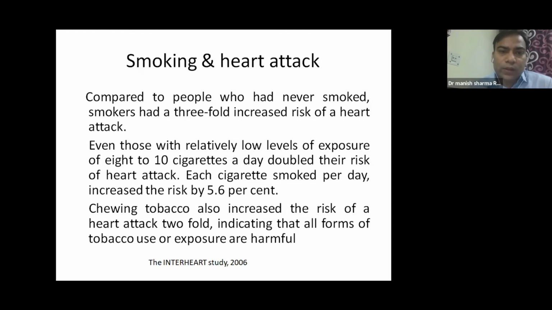We think that only smoked tobacco is a risk factor for heart attack, but it is not like that. Chewing tobacco is also associated with increased risk of heart attack, approximately twofold, not as high as that of smoked tobacco, but still twofold.